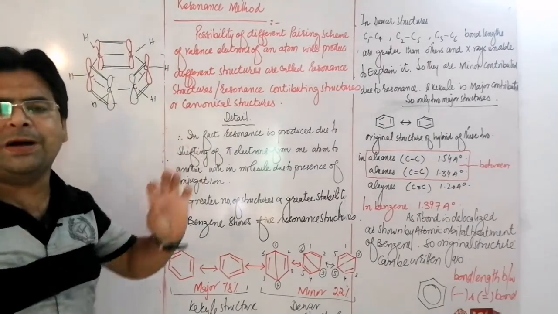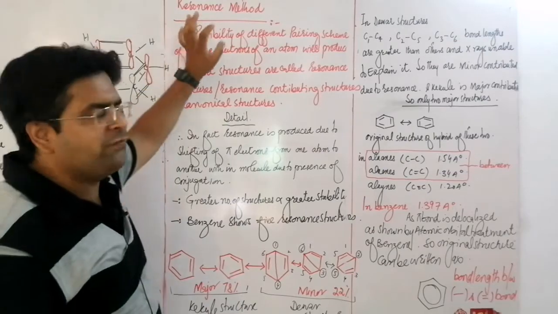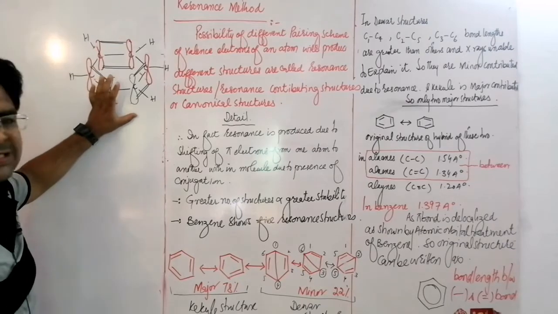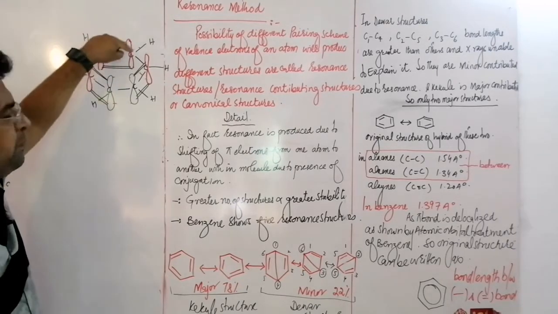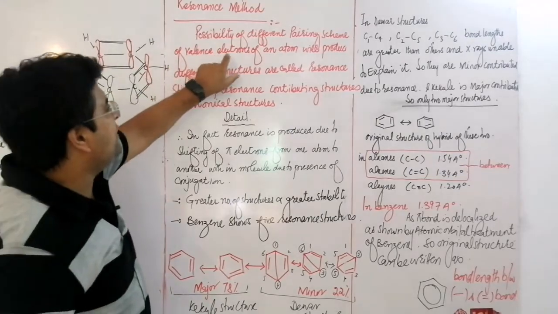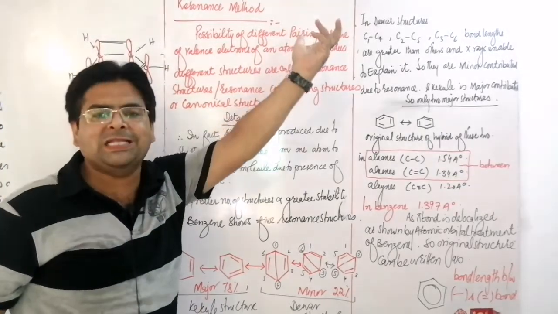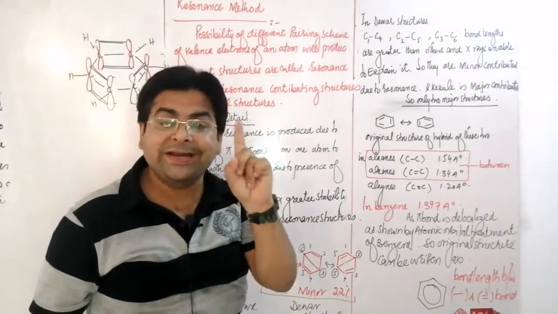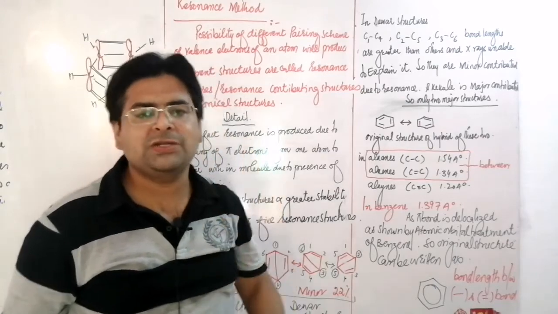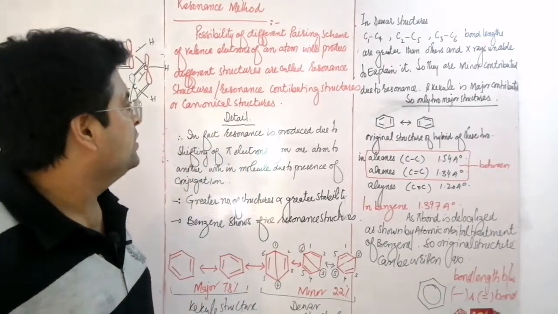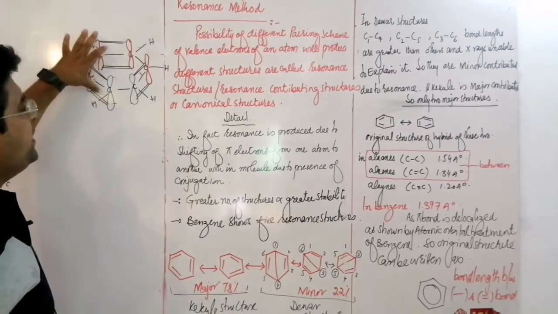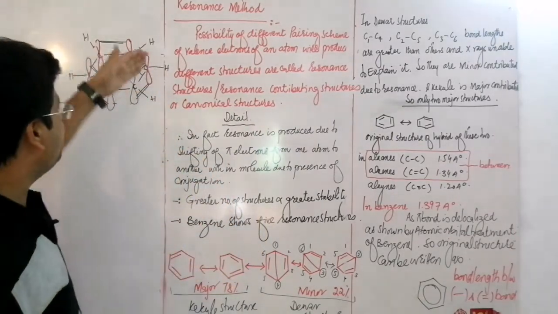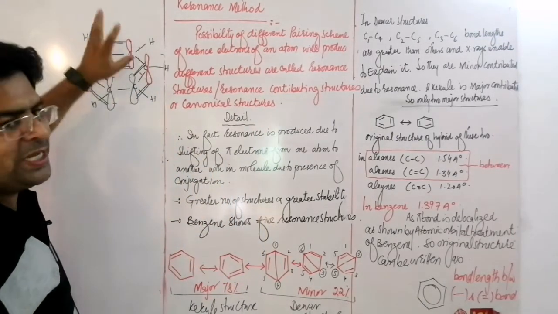How is a pi bond formed? A pi bond is formed due to valence electrons. And these valence electrons will change their pairing. Which valence electrons? The unhybridized p orbitals, which are used to make the pi bond. Those unhybridized p orbitals will change their pairing scheme, and they will change the direction of the pi bond.